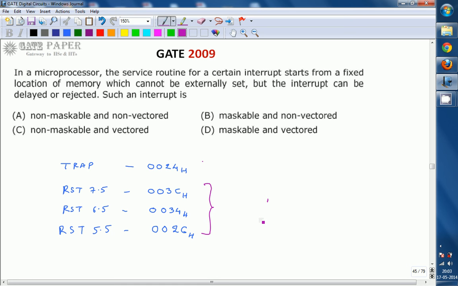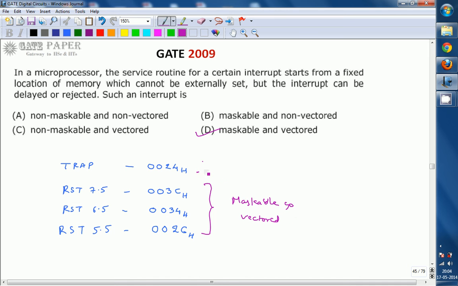They start from a fixed memory location, so they are called vectored interrupts, and these interrupts can be either delayed or rejected, so they are also maskable. So the right answer for this question is D, maskable and vectored interrupt. These are treated as maskable and vectored interrupts.